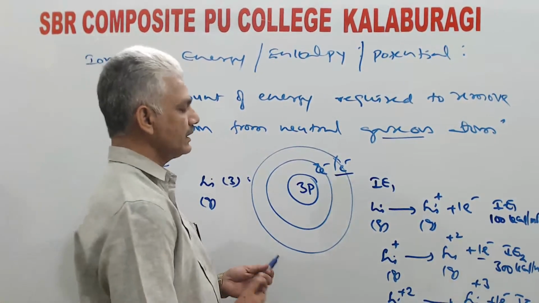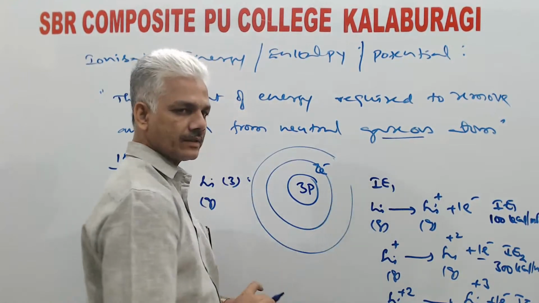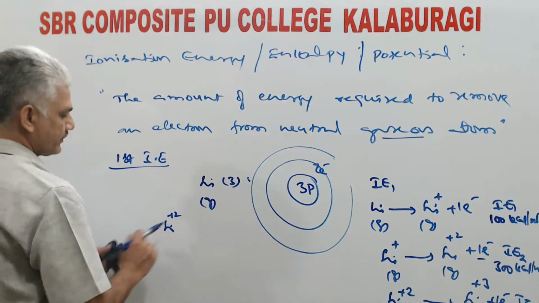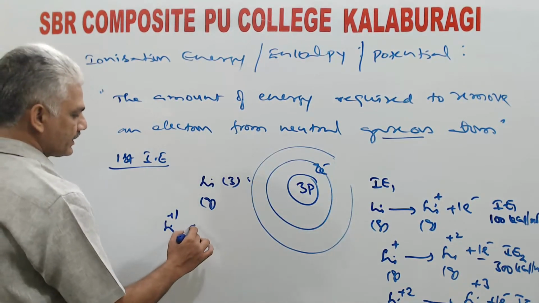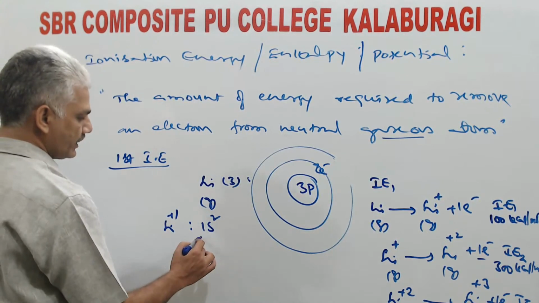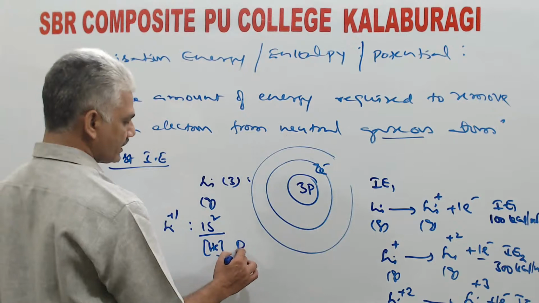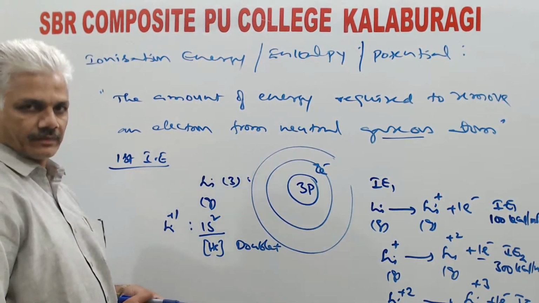So, here if you see, with the loss of one electron in the outermost orbit, the lithium ion formed gets a stable electronic configuration 1s2, which is the configuration of helium. This configuration is also called a doublet, which is highly stable.